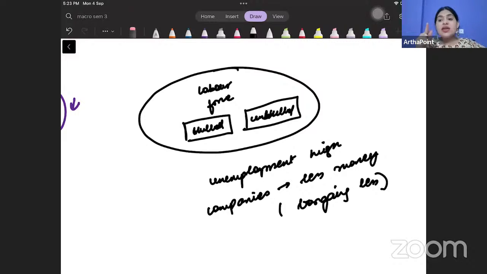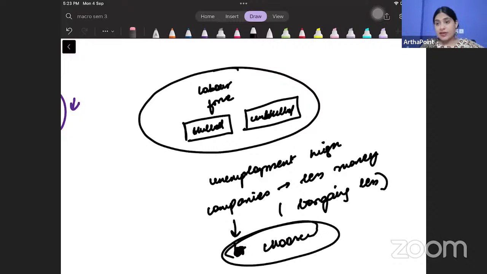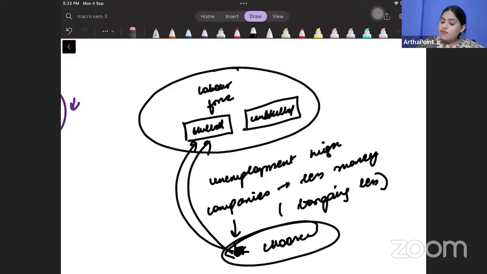Now when companies are paying you less, companies have an advantage. Then companies can go ahead and they're a chooser. They're not beggars in this case, they're choosers. Company can choose the right candidate, because there is immense unemployment. Everybody is unemployed. So company can choose the best employees. So company will definitely go for skilled worker. They will never go for unskilled. So when unemployment rate is high, the only people who will get a job will be the people who are skilled. Unskilled will never get a job, right?